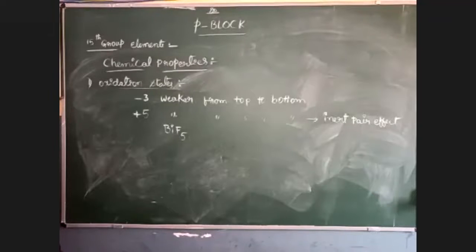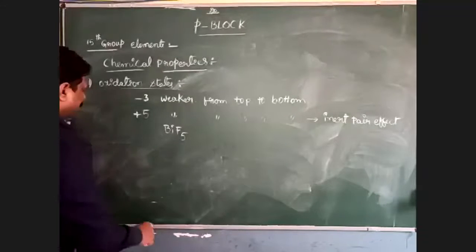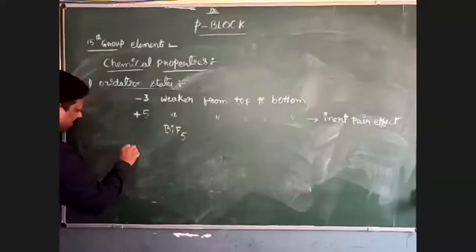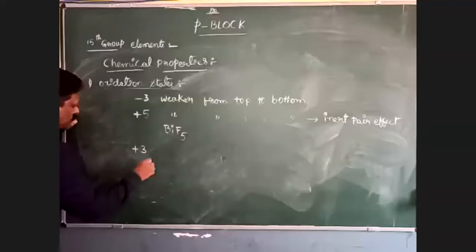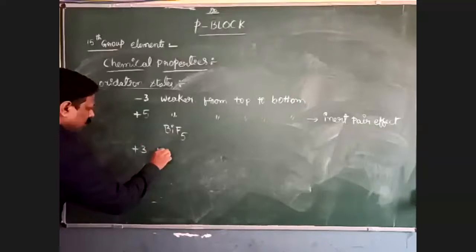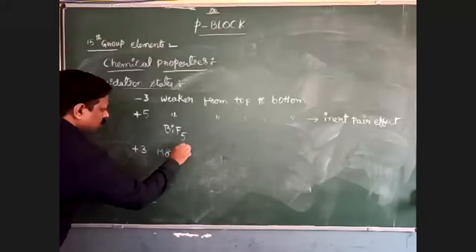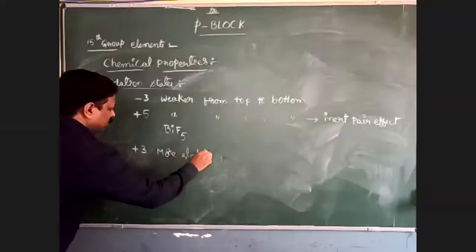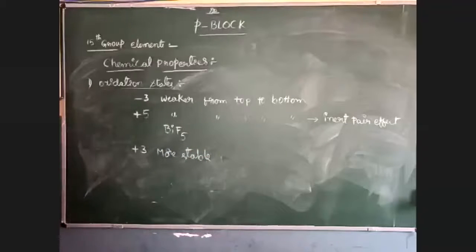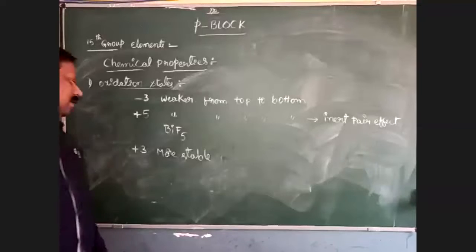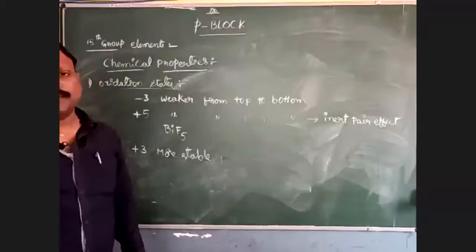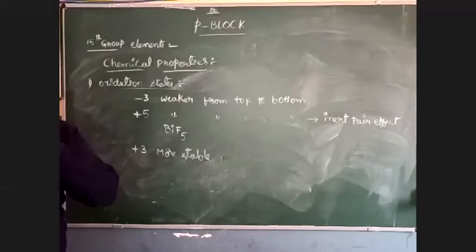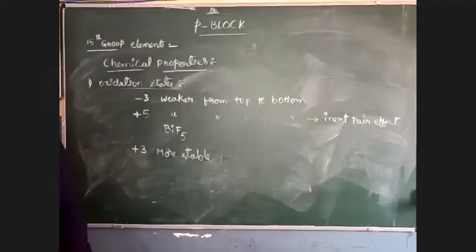Then come to the +3 oxidation state, which becomes more stable. Almost all these elements want to stay in the +3 oxidation state, because it is the most stable oxidation state of the 15th group elements.